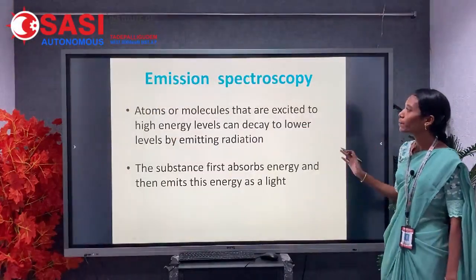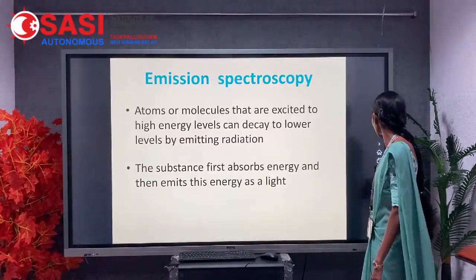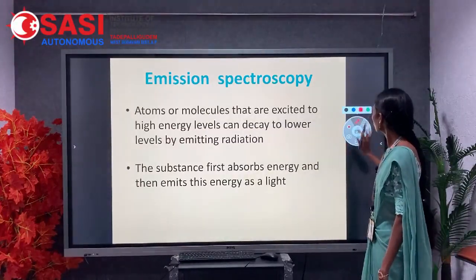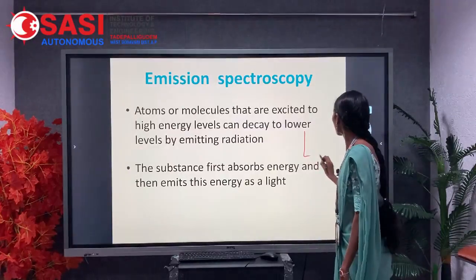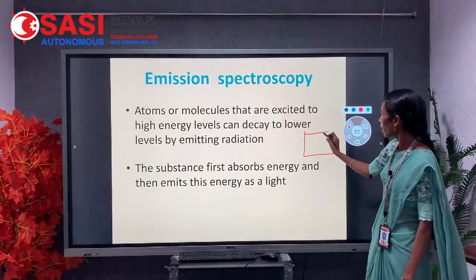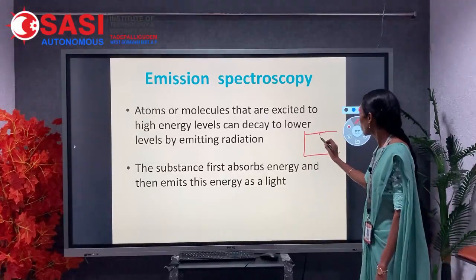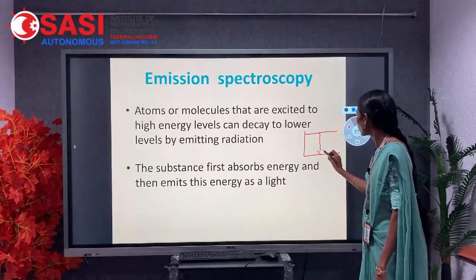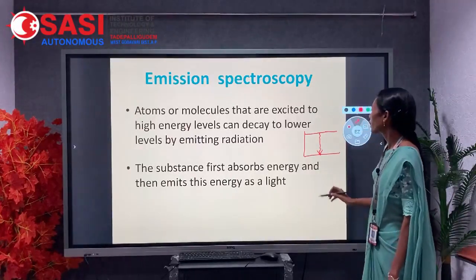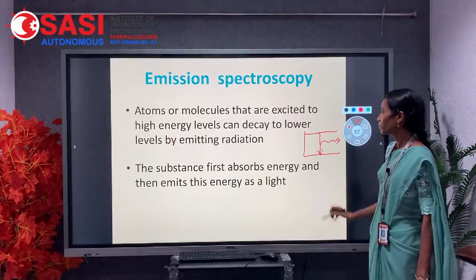And the next one, emission spectroscopy. Similarly, the molecule which is present in the higher or excited energy state is allowed to travel to the ground state by the emission of radiation as light.